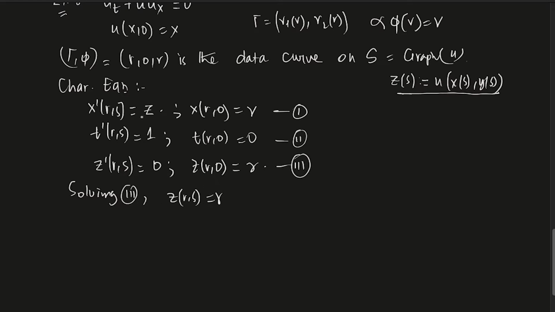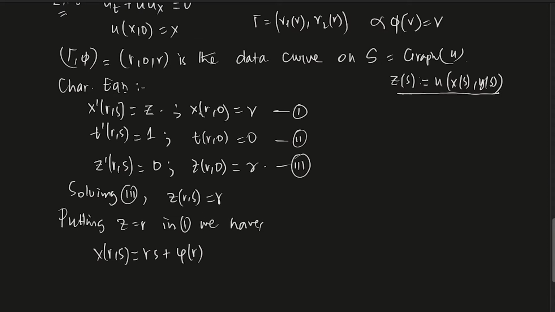Now putting z equals r in 1, we have x prime (r, s) is r. So x of (r, s), if you just solve it, is r s plus a function of r.